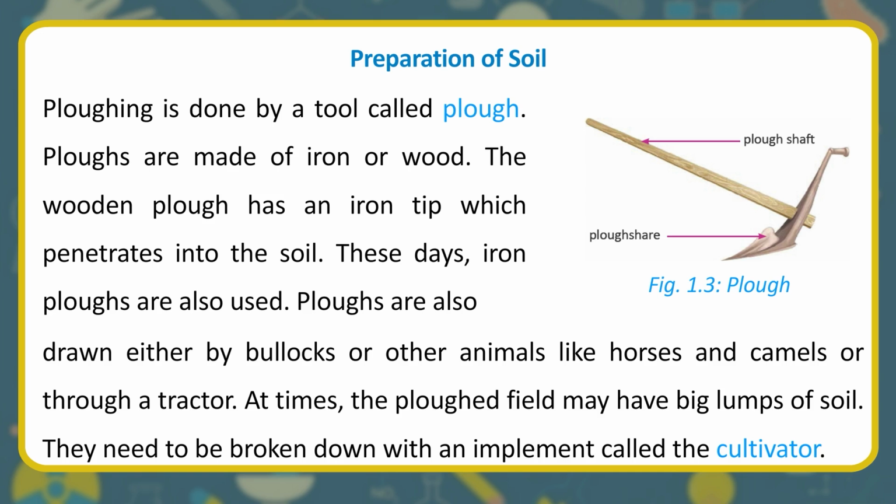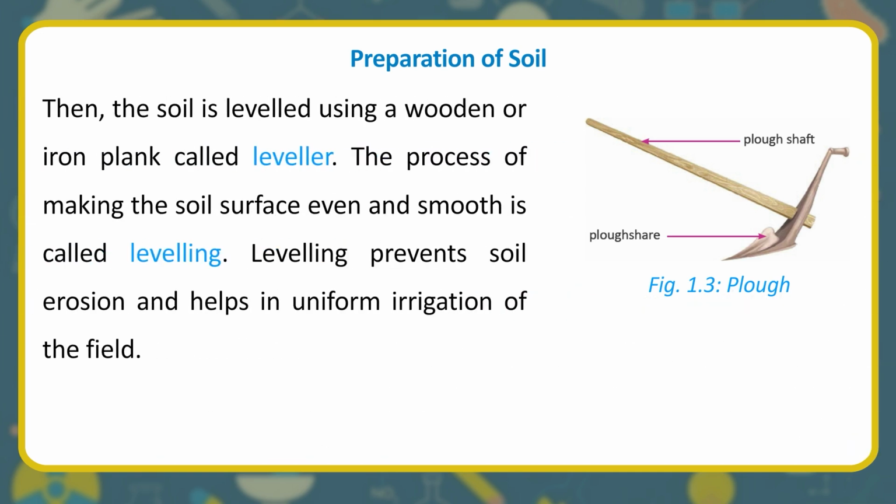At times, the plowed field may have big lumps of soil. They need to be broken down with an implement called the cultivator. Then, the soil is leveled using a wooden or iron plank called leveler. The process of making the soil surface even and smooth is called leveling. Leveling prevents soil erosion and helps in uniform irrigation of agricultural implements.